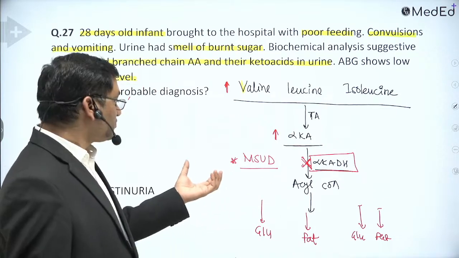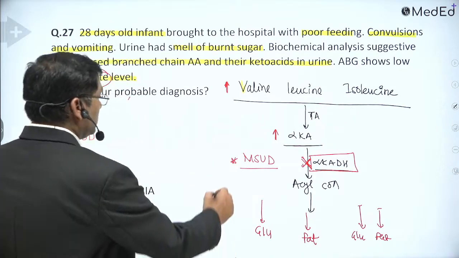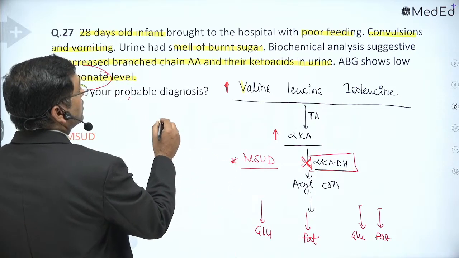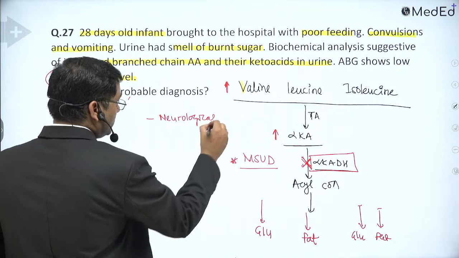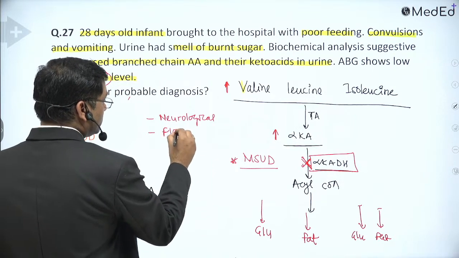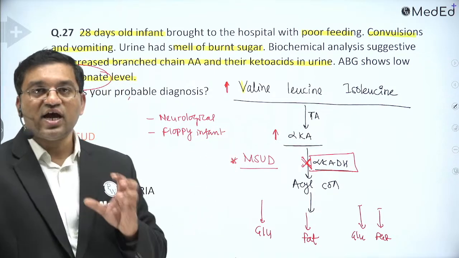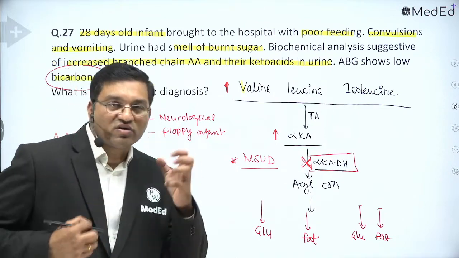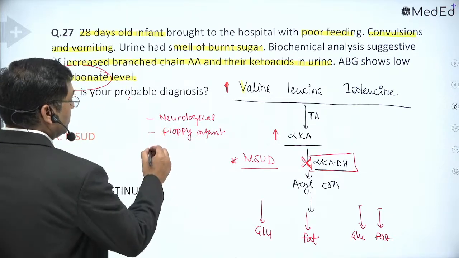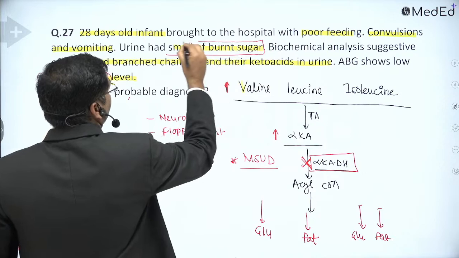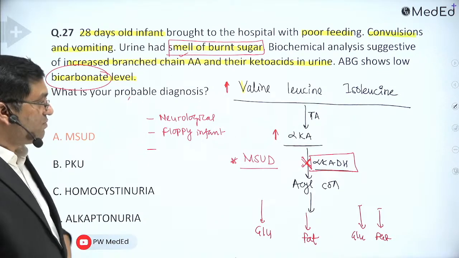Thank you, Ashutosh. It is a severe and fatal disorder because it leads to neurological involvement. Then there is floppy infant. There are alternate episodes of hypotonia and hypertonia, so that gives the boxing-like appearance of the child. Okay, neurological involvement, floppy infant. Then smell of burnt sugar. That's why the name is given maple syrup urine disorder.